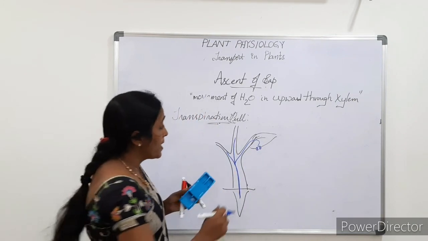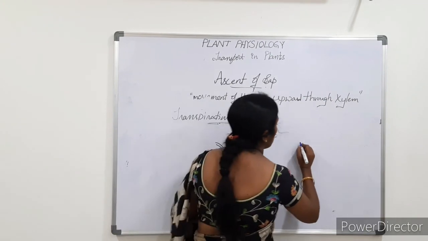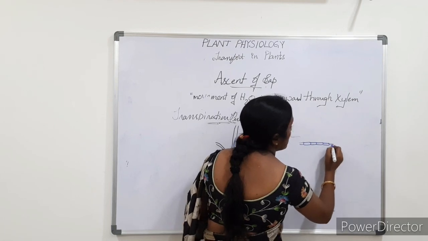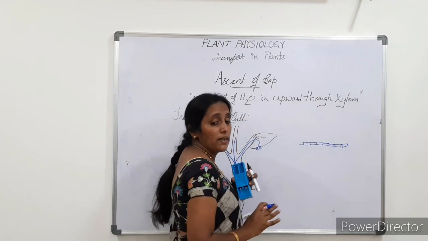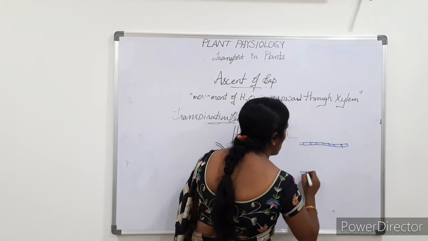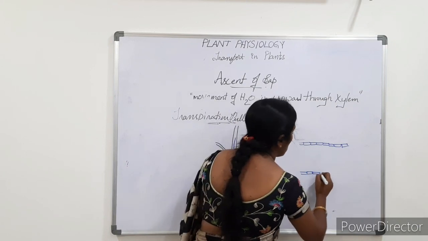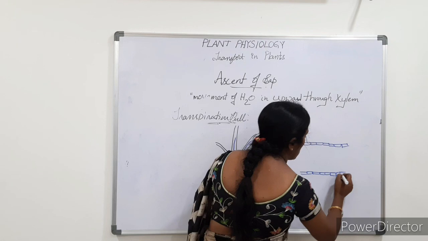Stomatal aperture. Then here I'll draw another one, and this is the internal structure of the leaf, which has upper epidermis, where the stomata is absent in some cases to control the transpiration, to control the loss of water. Excess amount of water should not move.